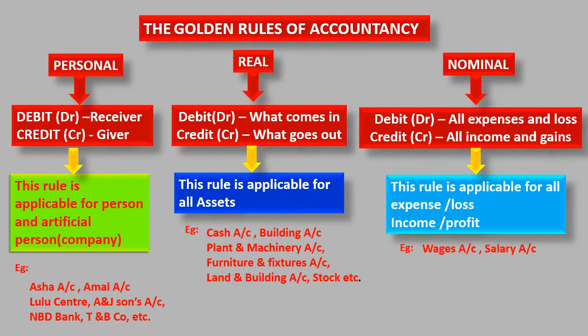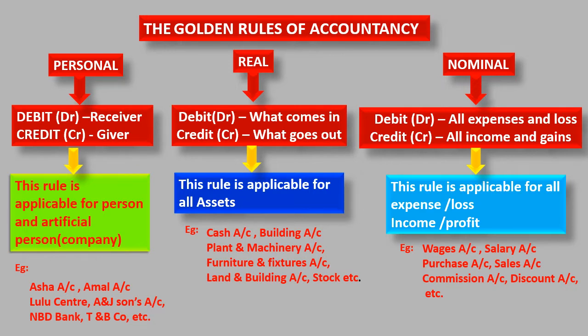Example: wages account, that's an expense, right? Salary account is an expense. Purchase is an expense. Sales is an income. Commission, discount, etc. all will come here.